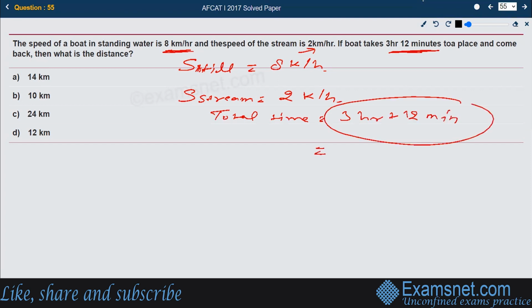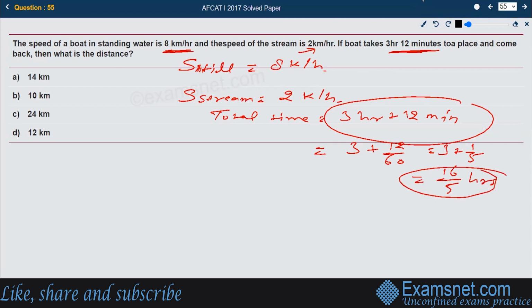Let us convert this into hours. So this is 3 plus 12 by 60. That is nothing but 3 plus 1 by 5. That is nothing but 16 by 5 hours. Okay, that is 16 by 5 hours.